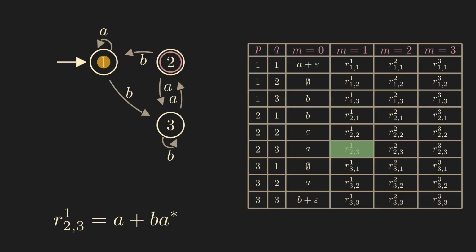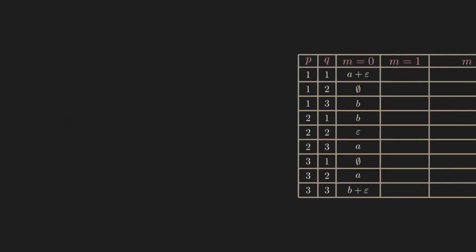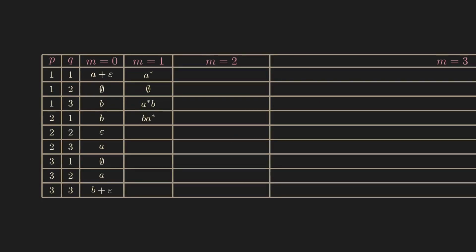And finally, we need to get from state 1 to state 3, that is R130. In our example, this is just B. Now we have assembled the regex R231 from regexes that all come from the column for m equals 0. And this procedure works in general. The regular expressions for column m+1 can always be composed of regular expressions from column m. Using this method, we can fill the table column by column until we obtain our desired regex.